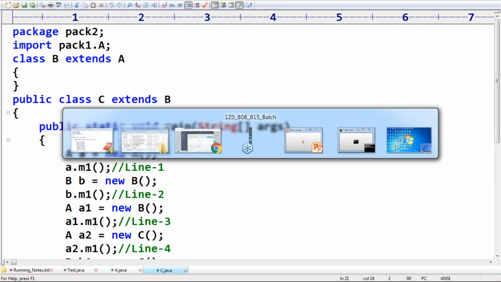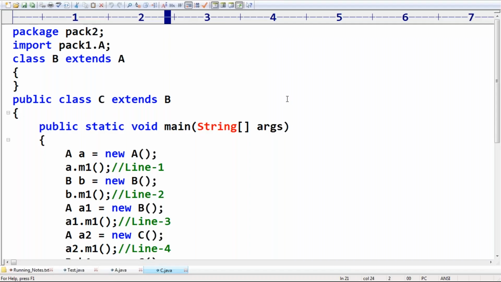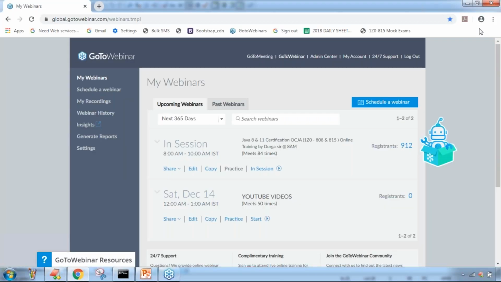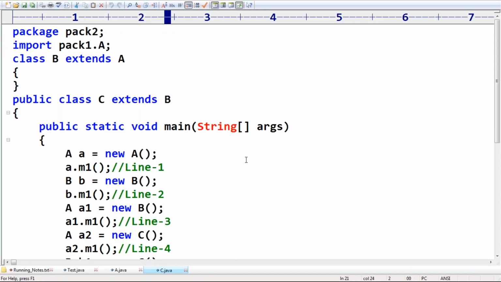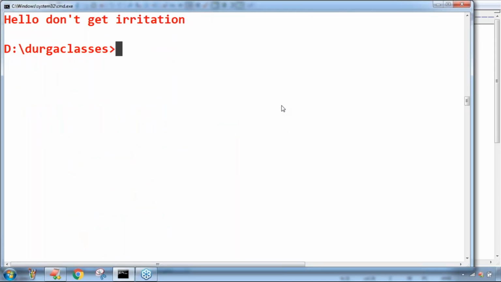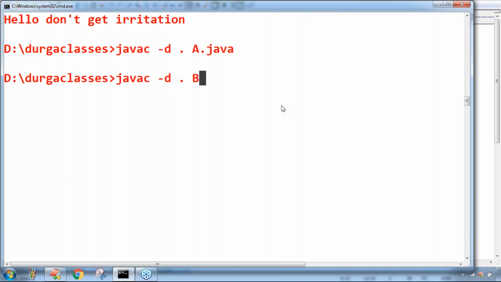Just let me compile this one. Observe carefully. Here javac -d . A.java I'm taking. Can you please have a look once? javac -d . A.java. Next, javac -d . B.java I'm taking. Have you observed? So now the compile is fine.